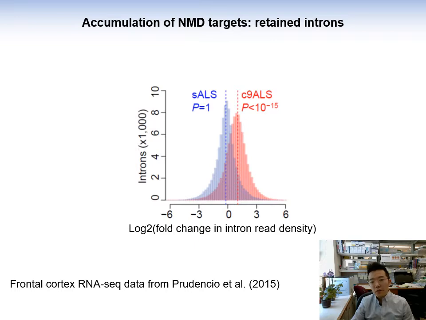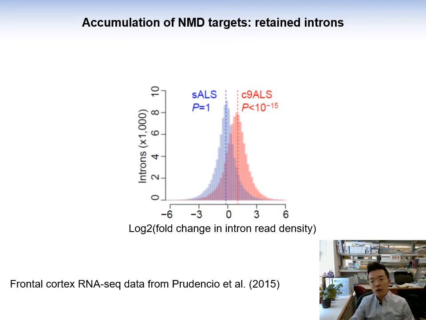This hypothesis makes several predictions. First, if NMD is globally defective, we would not only see an increase of the C9orf72 intron, but also in many other introns. To test this prediction, we took the existing postmortem RNA-seq data from the frontal cortex of either C9 ALS, sporadic ALS patients that do not carry the C9 expansion mutation, or control subjects.